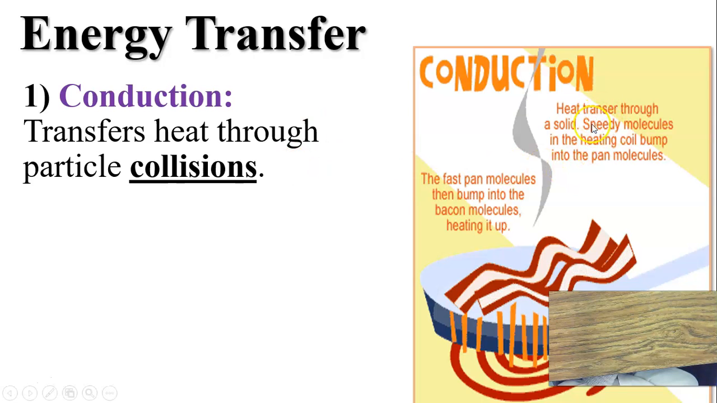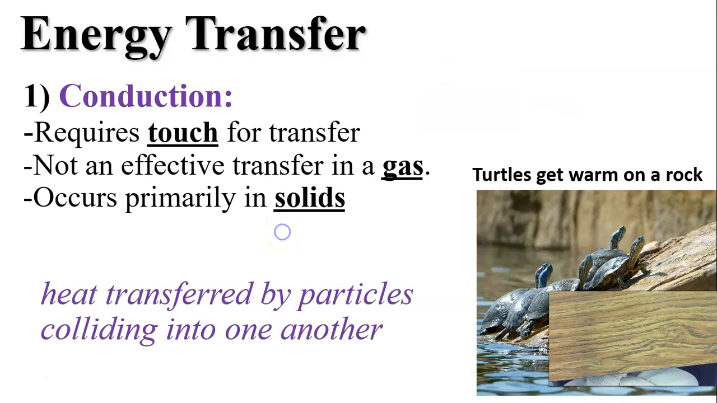Heat transfer through conduction is heat transfer through a solid. The speedy molecules in the heating coil bump into the pan down here. The fast pan molecules then bump into the bacon, heating up the bacon. So it moves from the burner to the pan to the bacon. That is heat transfer through conduction. It requires touch for transfer.